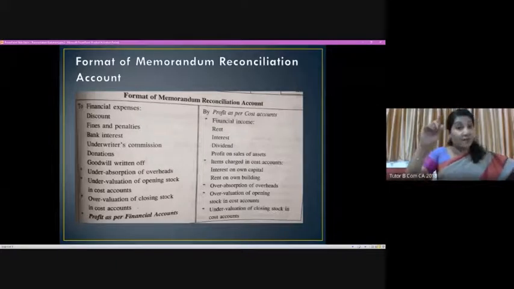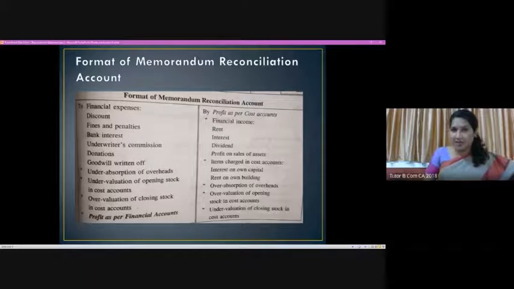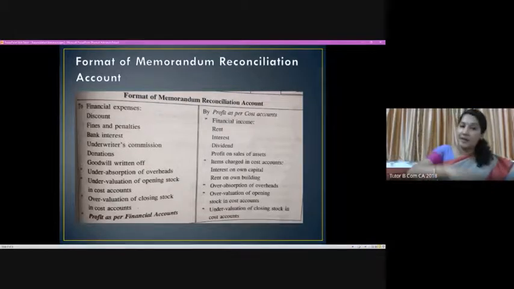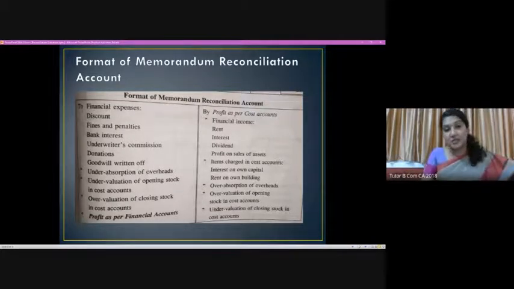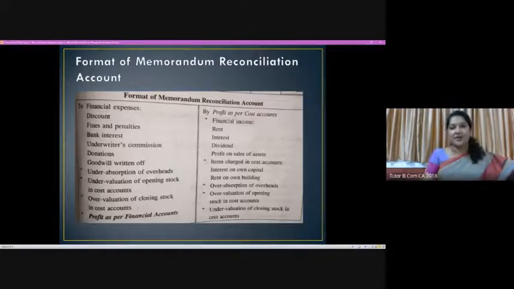If we are starting from cost account, the reverse will happen if we are starting from financial account. Now we are discussing that we are starting from cost account. In that case, all additional incomes that had been charged in the financial statement, in our profit and loss account, which did not appear in the cost sheet, will be added back. And on the left side, all the expenses that are charged in the financial statement, the profit and loss account, but not charged in the cost statement, will be charged here. That is the first stage.